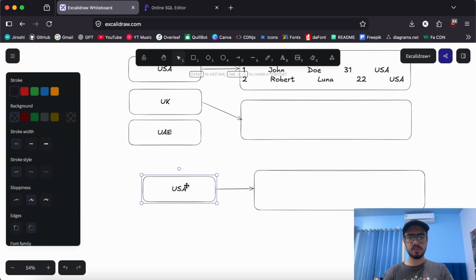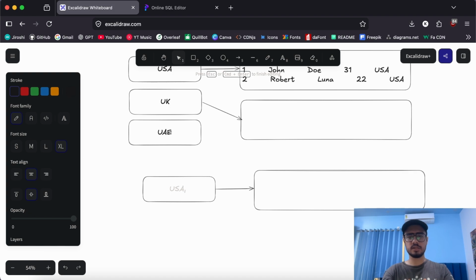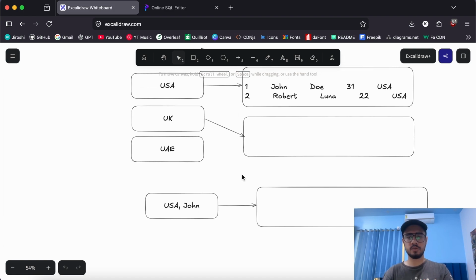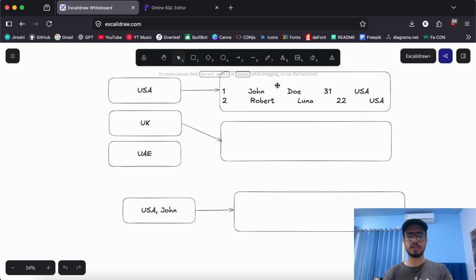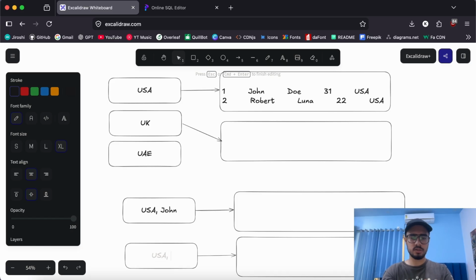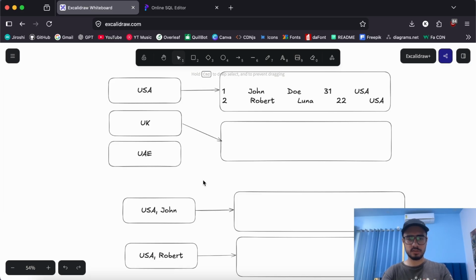Now it won't just be USA, it will be USA associated with a name as well. Let's say the first bucket becomes USA comma John, because we selected the first name. And similarly there will be a second bucket where USA contains Robert, because that's the second row, right? So it will split those buckets even further into the combinations of country with the first name.